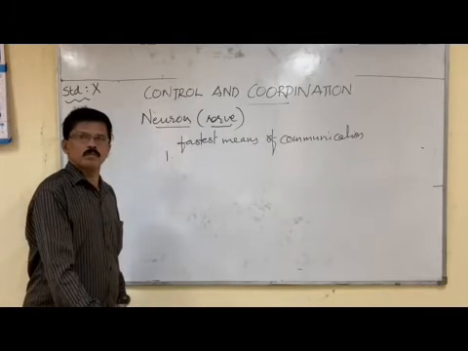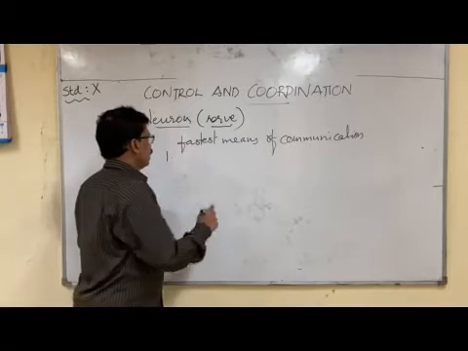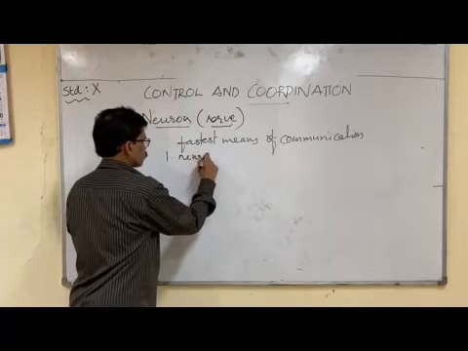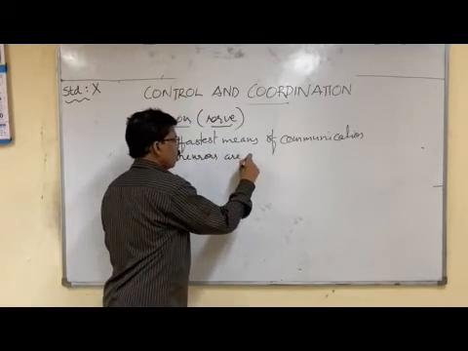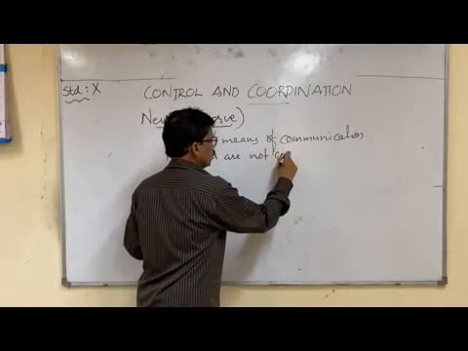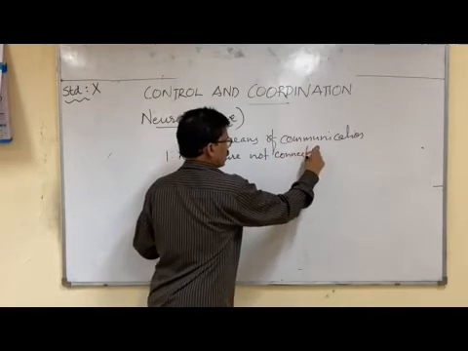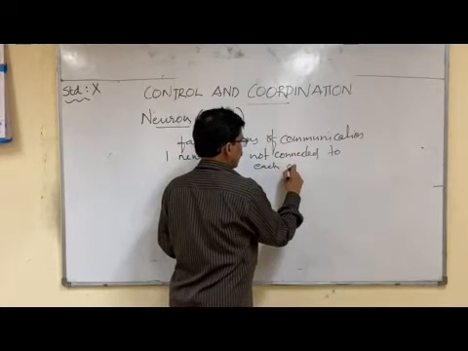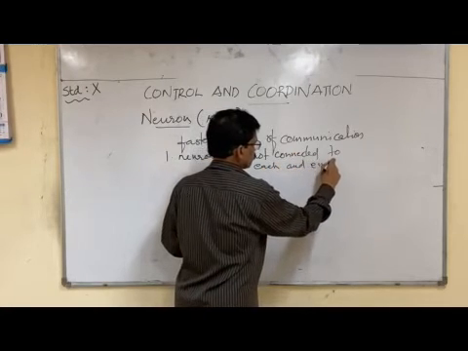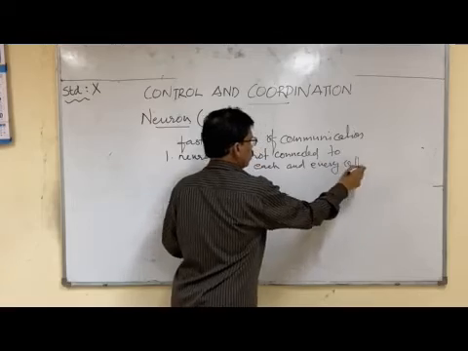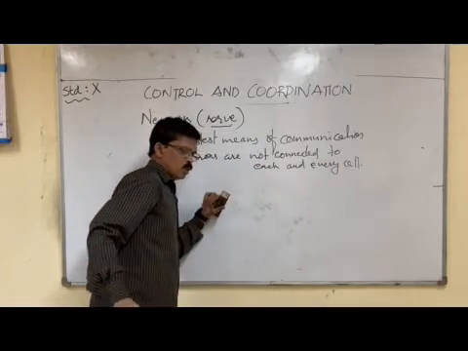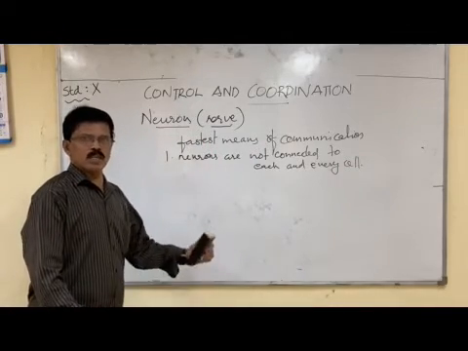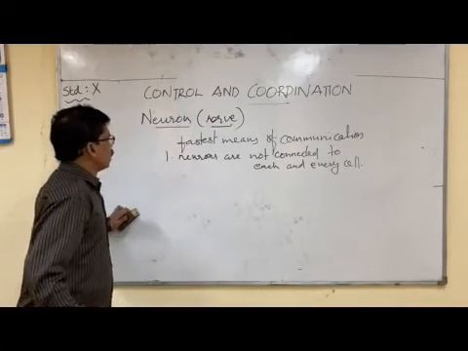The nervous tissue is not connected to each and every cell of our body, so the nervous information or messages will not reach those cells. That is one limitation of nervous communication.